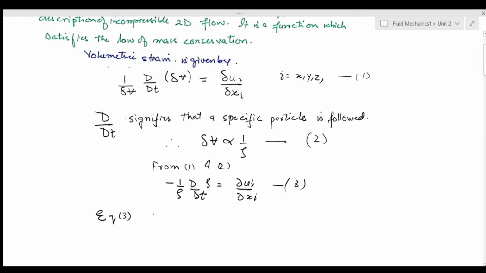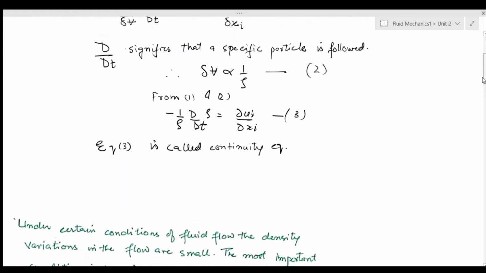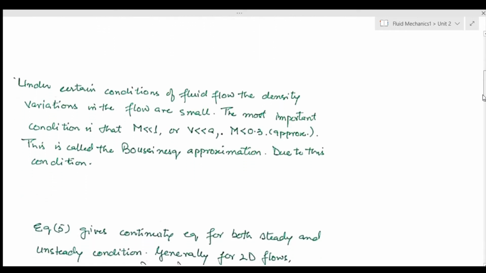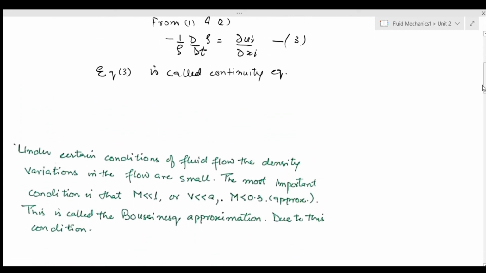This is another way of showing the same thing. This equation 3 is called continuity equation. This equation 3 is known as continuity equation. What I did, I changed volume into density. So wherever I had volume, I changed it into density.